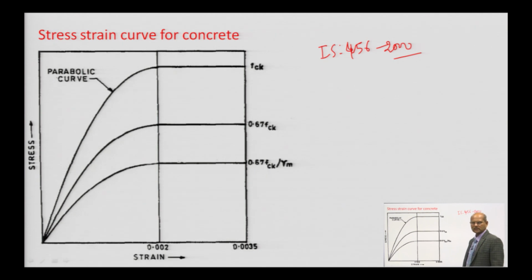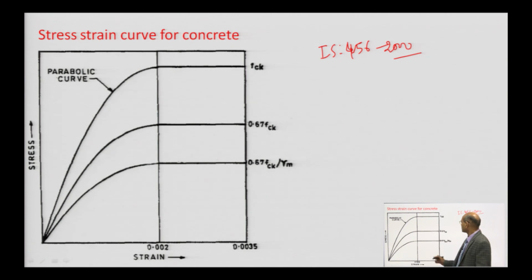You have to download that for understanding the mechanical properties of concrete. The first 20 pages are very important related to concrete, and most of the things have been given in that.